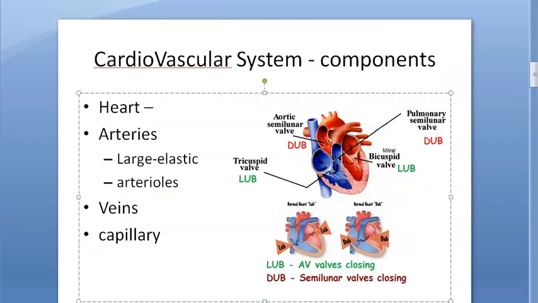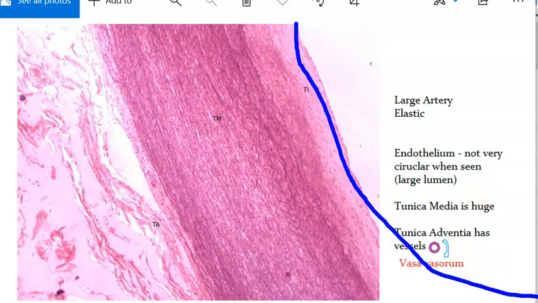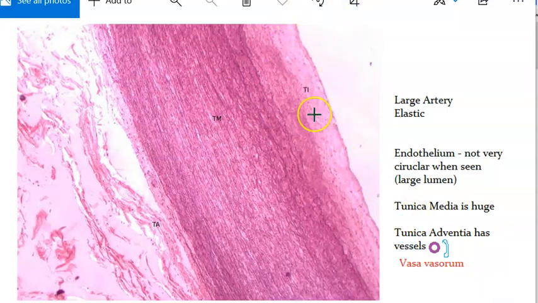Okay, what else should you know, guys? This is the histology of an artery, a large one. Look at this. What is all this? You can see a lot of tunica media. Media will have the muscle. See, the lumen is so large that if it were a small artery, this would be very curved. But this is a large artery, so it's part of a big circle. That's why you're seeing kind of a straight line here. That gives you a clue that it's a large artery.